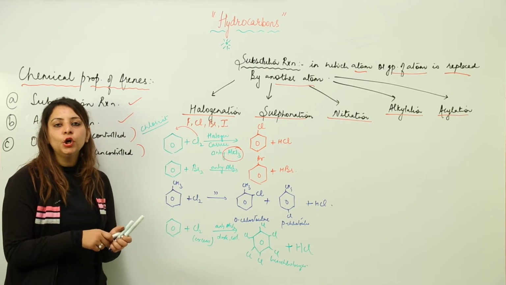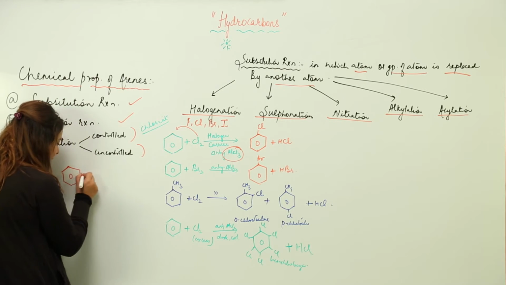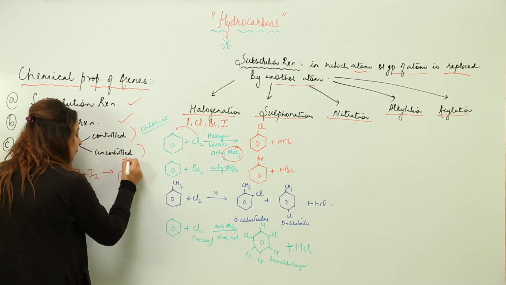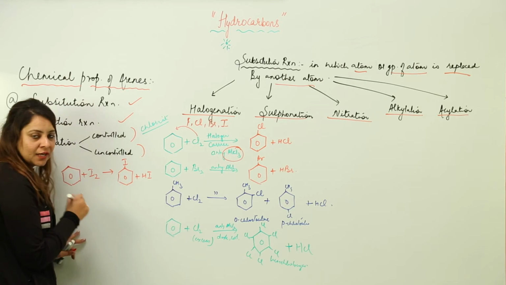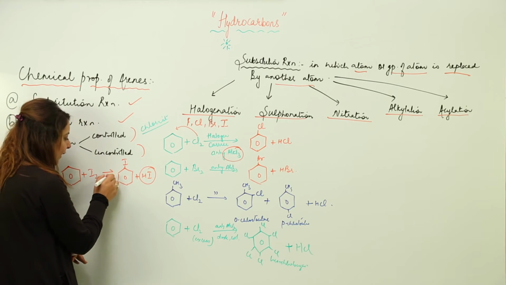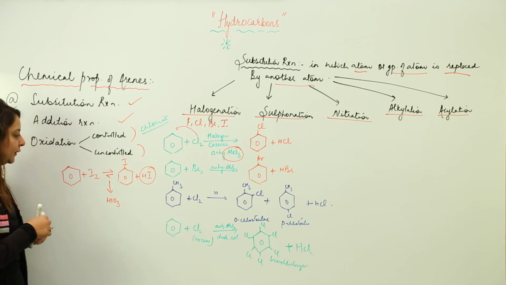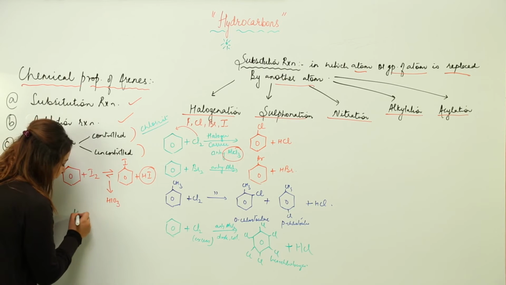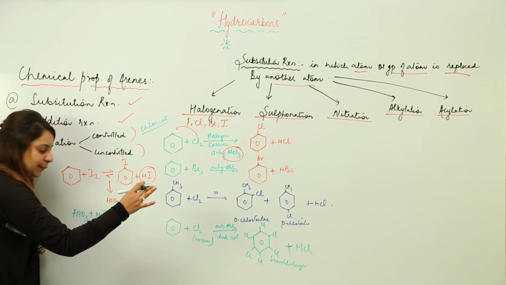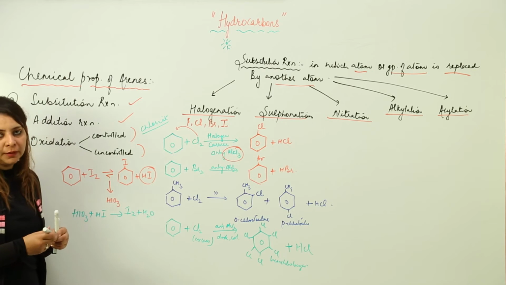Likewise, we can carry out iodination also. Let's say this is a benzene ring and you add iodine to it. It will form iodobenzene, but along with that HI is formed, and this HI can reverse the reaction. In order to prevent the reversibility, we carry out this reaction in the presence of iodic acid. The iodic acid combines with the HI formed, so the HI is constantly being removed, and it forms I2 plus H2O, and the reaction is prevented from becoming reversible.